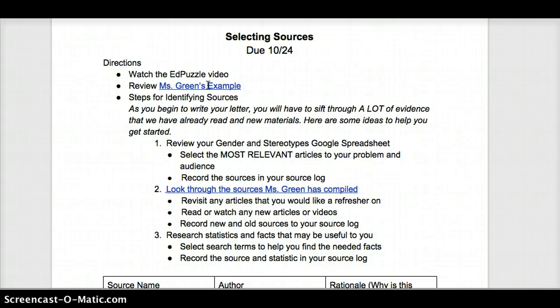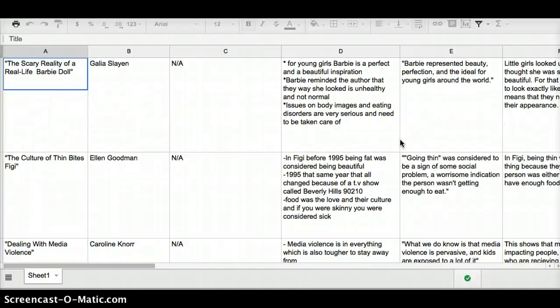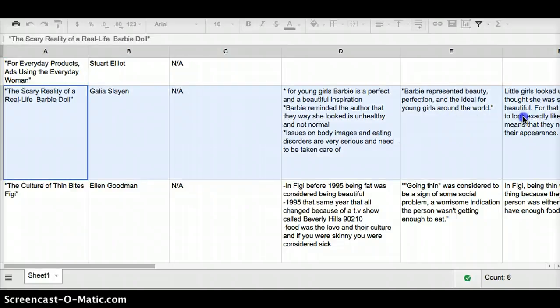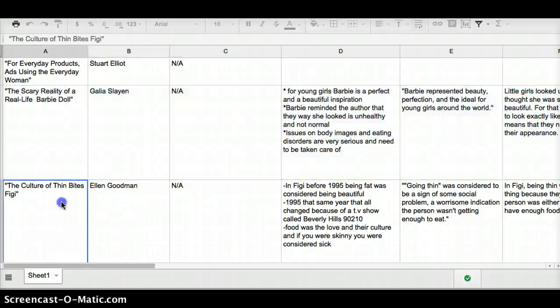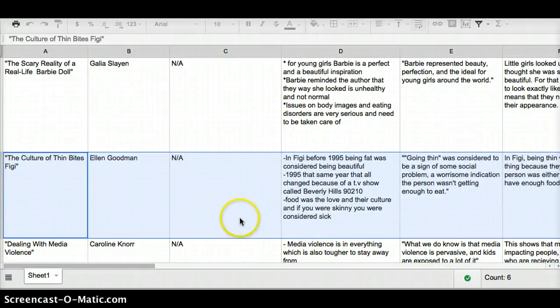So some ideas to get you started. The first thing I would do is review my gender and stereotypes Google spreadsheet. So I'm going to go there now, and I actually borrowed this from a student. So I know that I'm writing about gender stereotypes and body image. So I'm thinking some articles that may be useful for me are the Barbie article and the Culture of Thin Bites Fiji. I know that these two articles apply because they talk about body image in particular.